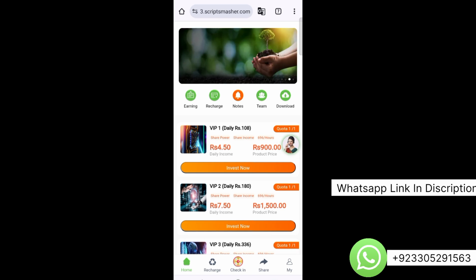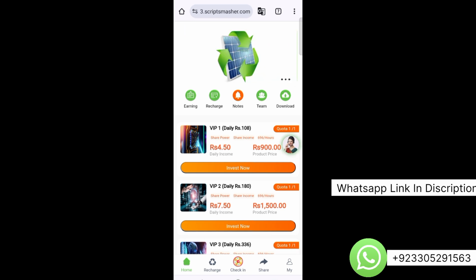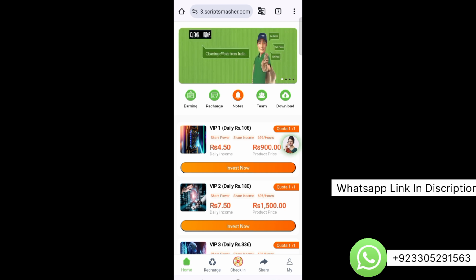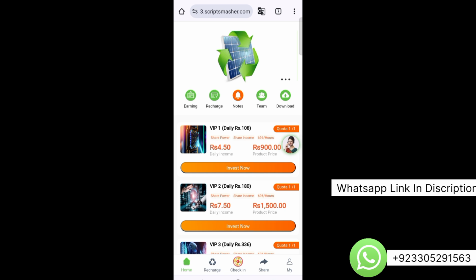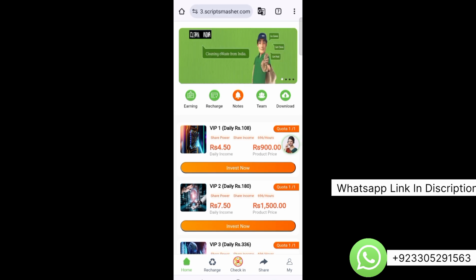So now let's explore this. Here you can see there is an earning section, so you can check your earning. Here you can see the notes, and the team section. Here you can download the app of the website. We also make the APKs if you want. We will build it for you, but that will cost some extra amount, though we will build it for you at a reasonable price.